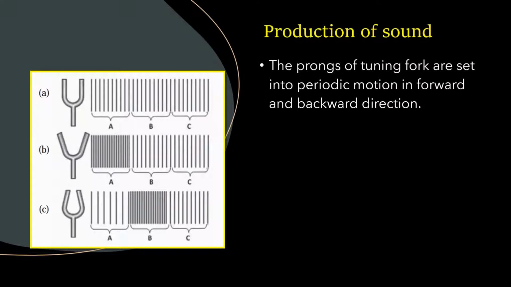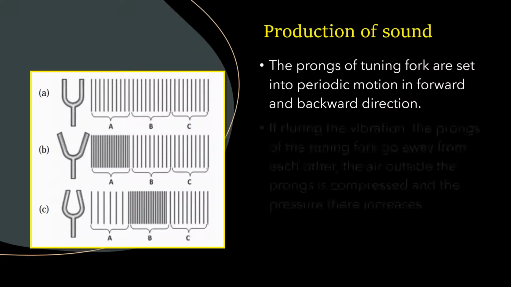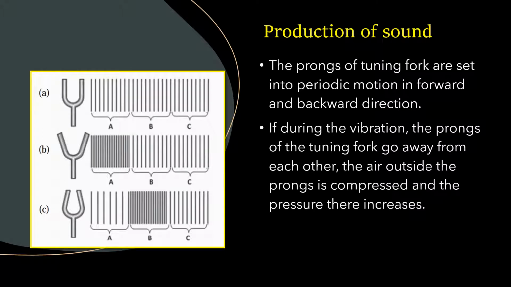Children, you have seen the movement of the tuning fork. The prongs are set into periodic motion in forward and backward direction. Observe this: if during the vibration the prongs go away from each other, the air outside is compressed. It's been pushed. So the pressure near the prongs will increase.